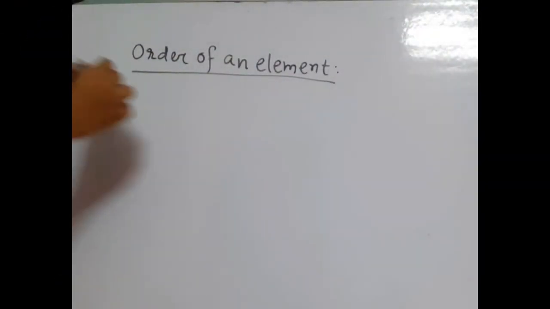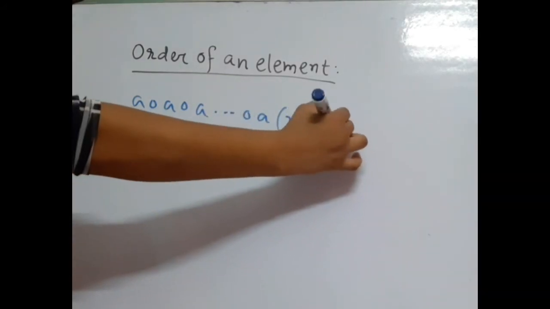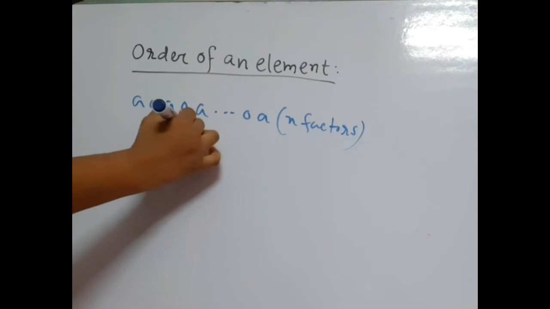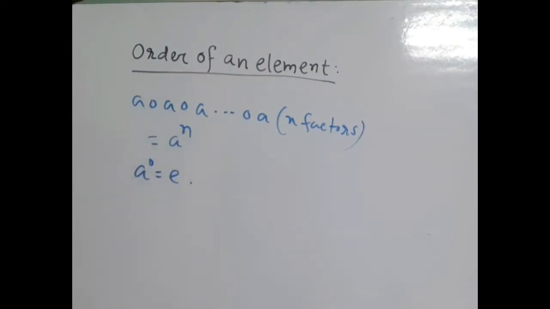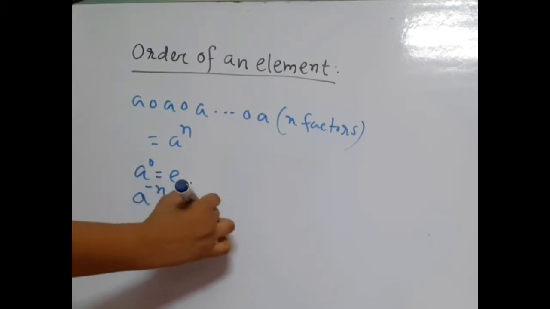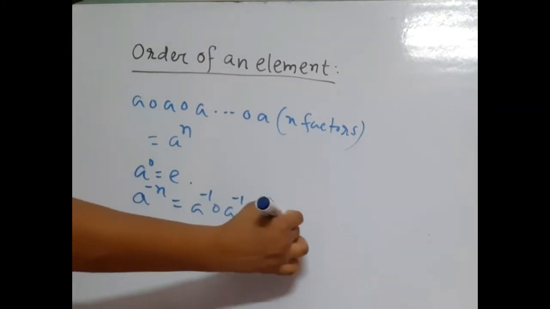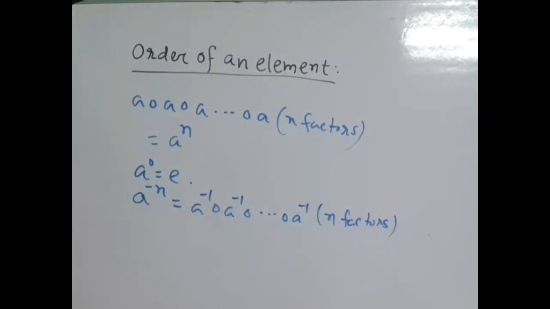Now we define this equal to A to the power n, and we define A to the power 0 equal to E, that is the identity, and A to the power minus n equal to A inverse composed A inverse composed A inverse, n factors. Since G is a group, A belongs to G implies that A inverse also belongs to G. So this happens.